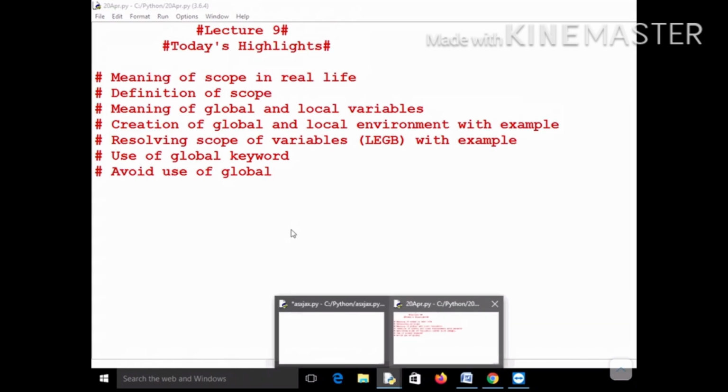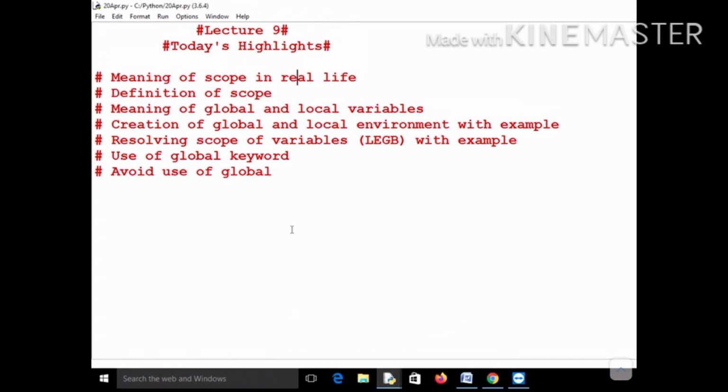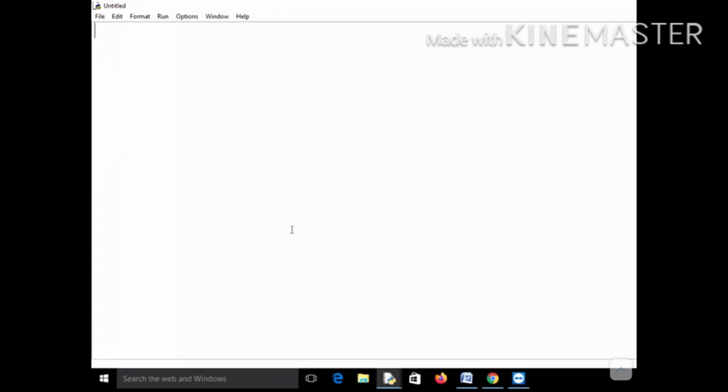For example, you are going to a fair, and there are some events in that fair. Suppose there is a ticket T, and that ticket is for all the events. So if you purchase this ticket T, then you can see all the events. Then there is a ticket T1.